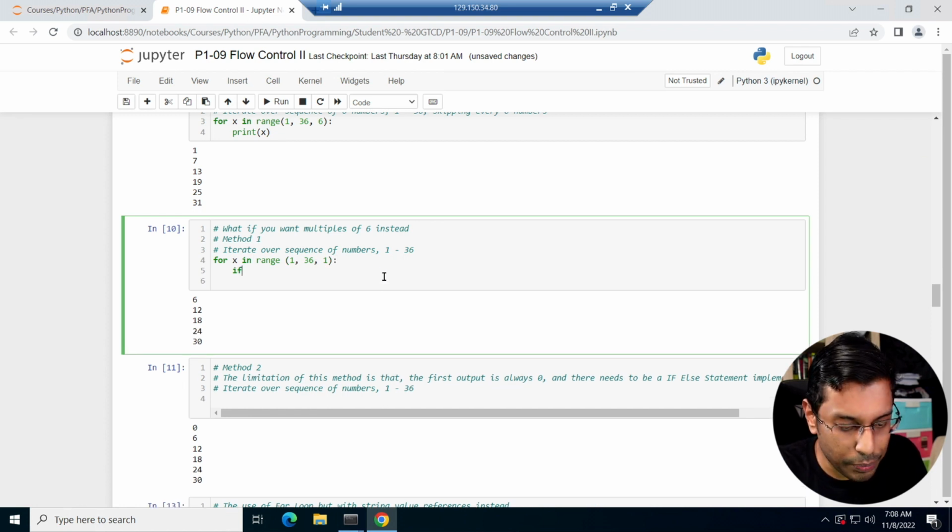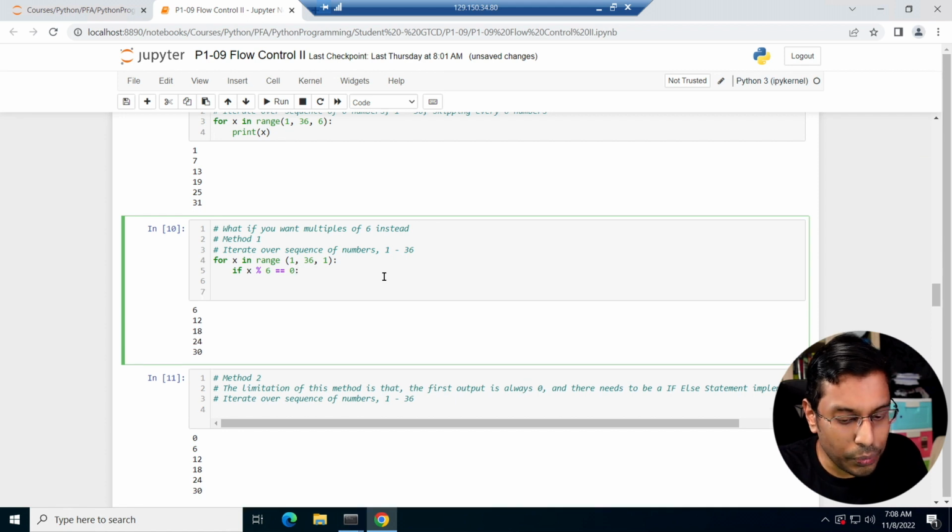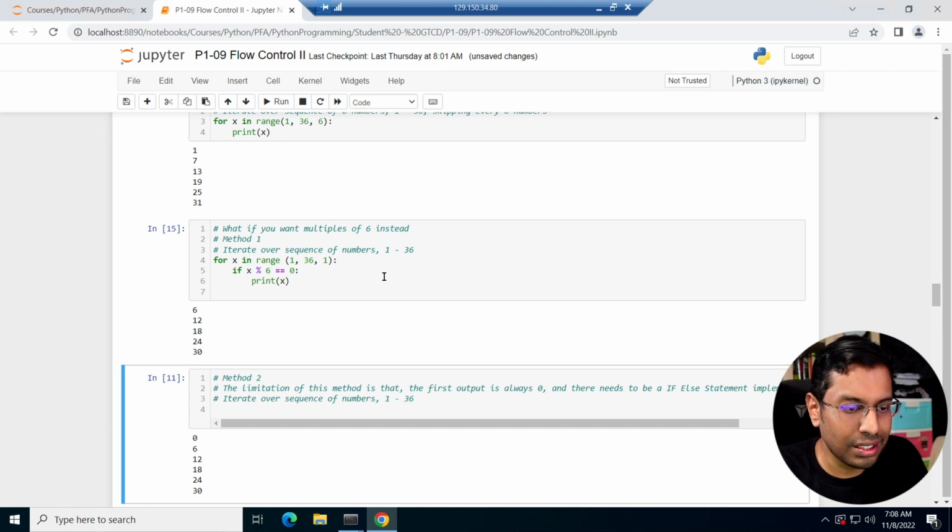If you put an if, x divided by 6, the remainder should be 0. Only when the remainder is 0 do you print x. This is the most secure way of doing it. You see 6, 12, 18, 24, 30, excluding 36.